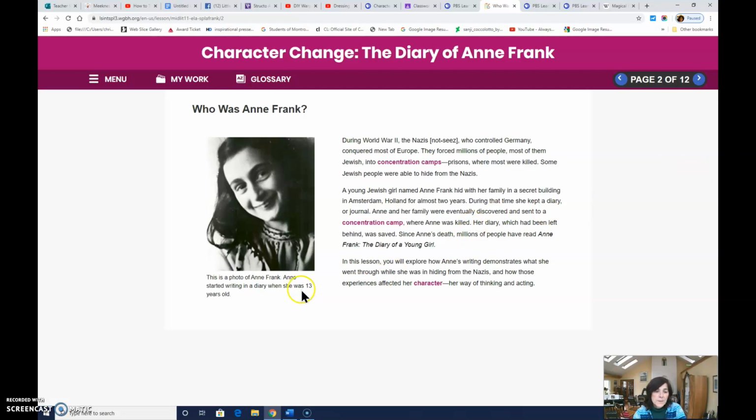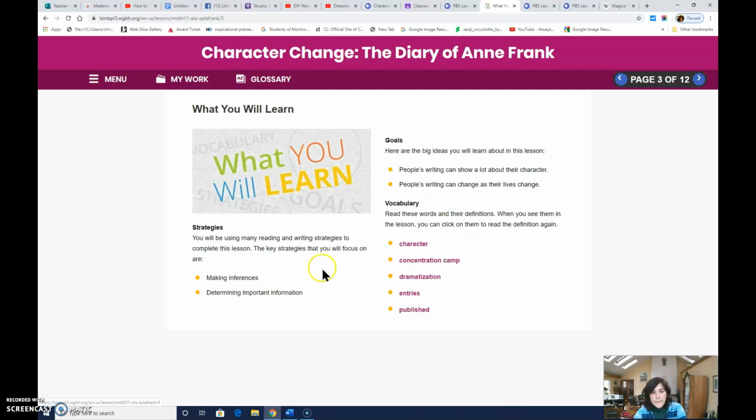There's a photo of Anne Frank over here. Anne started writing in a diary when she was 13 years old. Let's understand what the objective of your lesson is. What you will learn: you will be using many reading and writing strategies to complete this lesson. The key strategies that you will focus on are making inferences and determining important information.